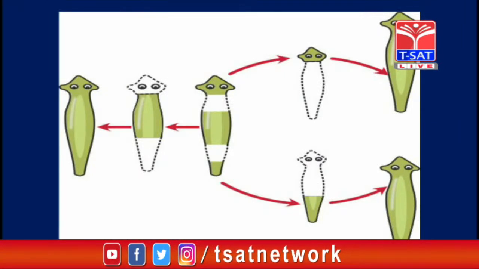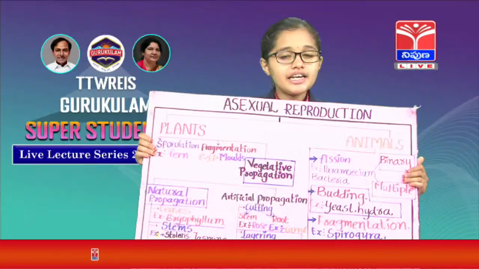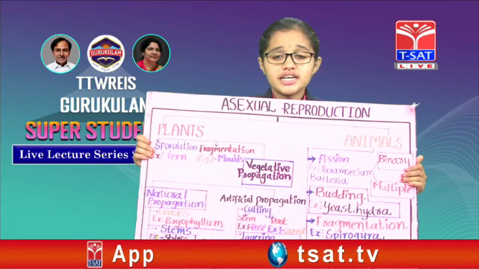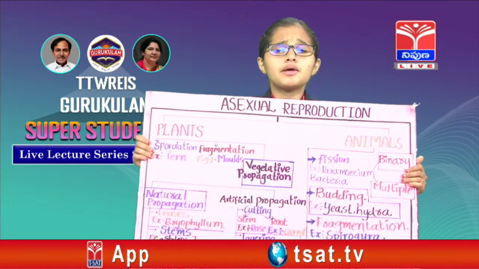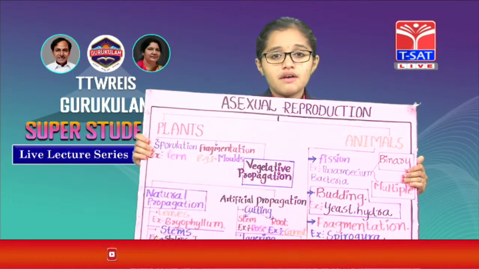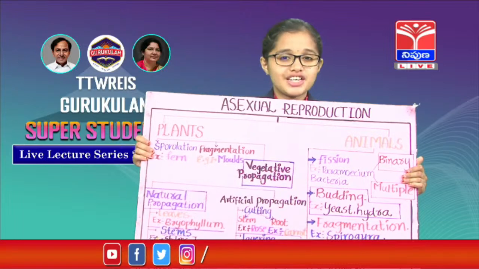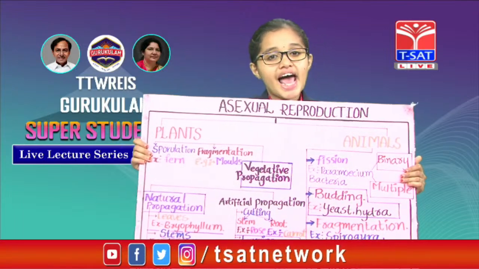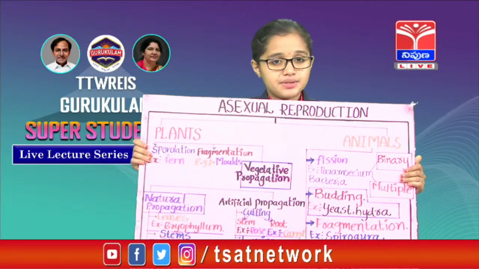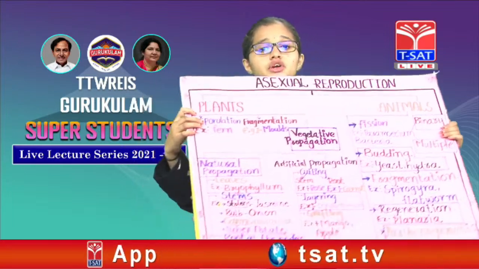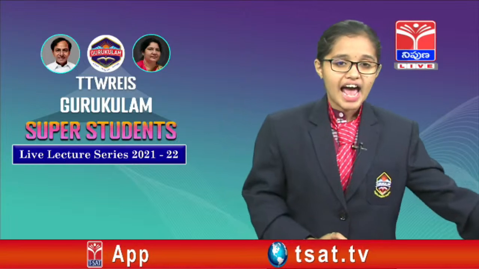And the final one is parthenogenesis. Parthenogenesis is the process of development of young ones from unfertilized gametes. Examples, ants, bees, wasps. So this is about asexual reproduction in plants and animals.